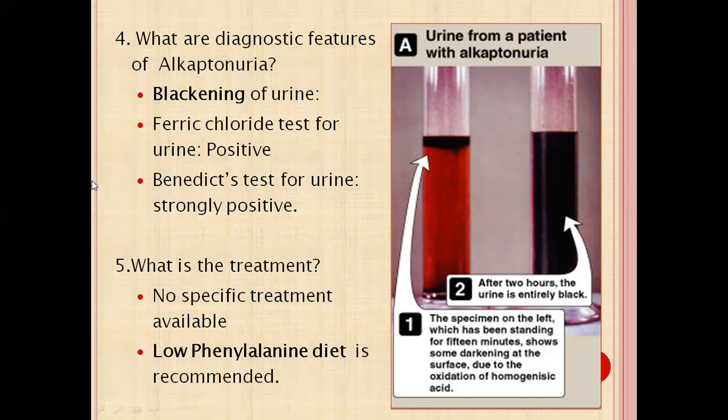But here, increased homogentisate will give a positive Benedict's test. That is the false positive Benedict's test in case of your practical. So here the Benedict's test for urine is also positive. What is the treatment of alkaptonuria?